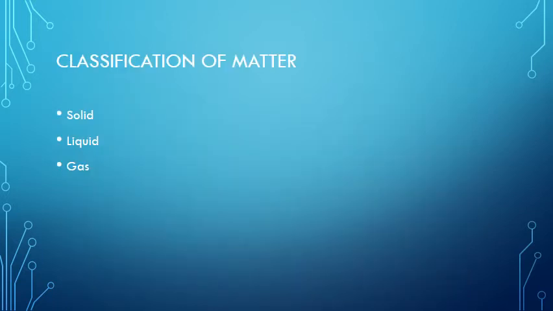Next thing we have to keep in mind is the classification of matter. Now we have to classify matter. We can classify matter into three types: solid, liquid and gas.